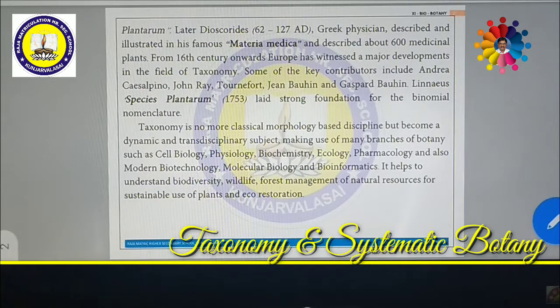Suppose you are visiting a library, and you want to take a book on modern biotechnology. What are the things you need? What is the title of the book? Who is the author? Where is it available? If the books are not arranged properly, how can you take it? You cannot, because it is arranged earlier in a systematic manner. What is a systematic manner?